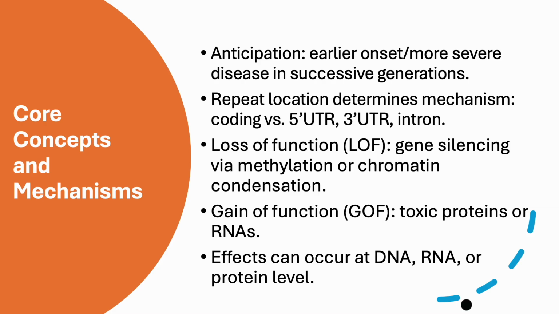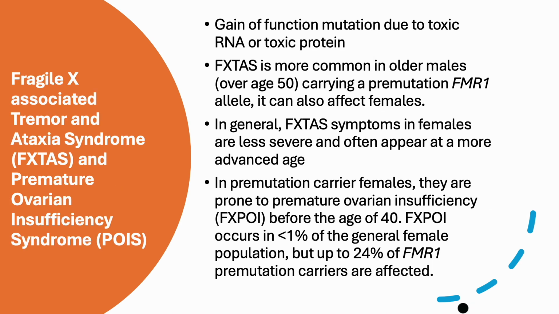What that means is the age of onset is earlier in successive generations and the phenotype is severe. These expansions can happen in the coding region, in the untranslated 3' and 5' regions, and also in the intronic region. What are the underlying molecular mechanisms? It can be a loss of function mutation or a gain of function mutation, and can happen at the DNA, RNA, or protein level. One of the unique features of Fragile X syndrome, or FMR1 gene mutations, is the pre-mutation,